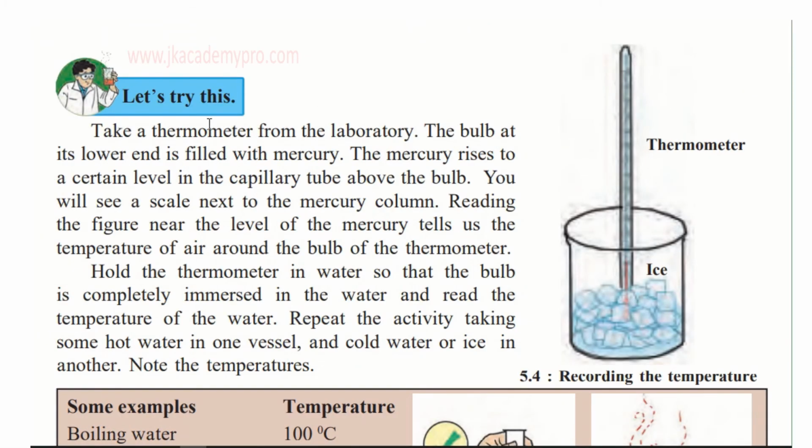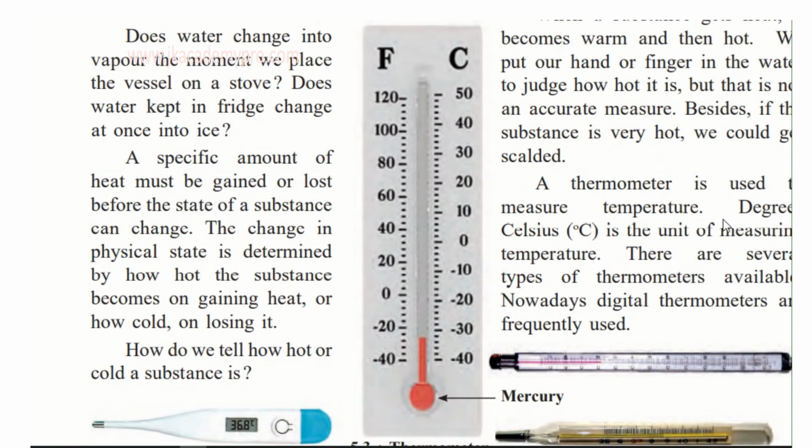Now students, try this activity. Take a thermometer from the laboratory, or if you have a thermometer at home, you could just try that at home too. Now the bulb at its lower end is filled with mercury. We have just seen the mercury that is present over here.